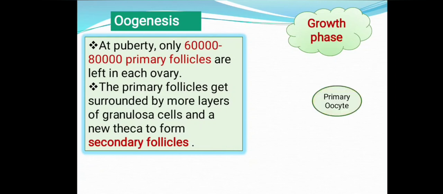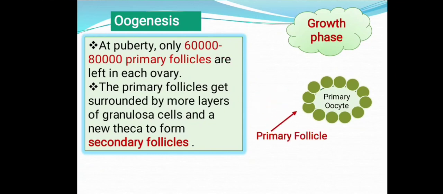Now this is the primary oocyte surrounded by a layer of granulosa cells. Now this structure is called what? Primary follicles. Now these follicles get surrounded by more layers of granulosa cells. Now this is called the secondary follicle. Still it is enclosing the primary oocyte.